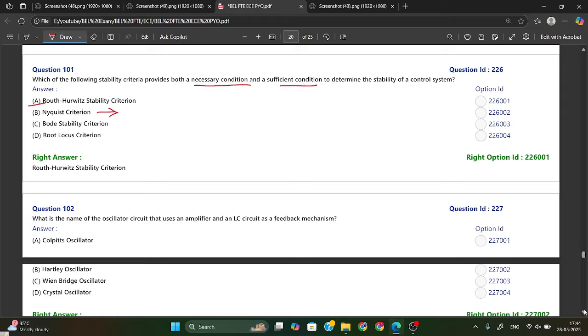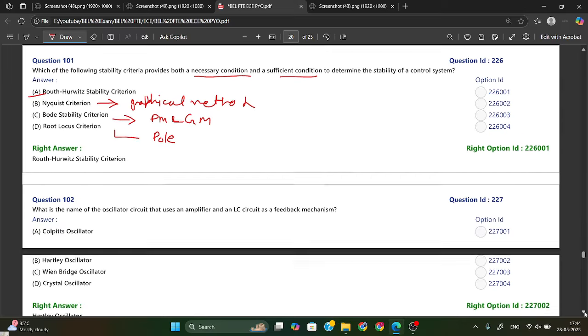If you talk about the Nyquist criterion, it provides a graphical method to determine stability. The Bode stability criterion is also there. In Bode stability, it involves phase margin and gain margin to assess stability. Now the root locus is there. It shows how the poles of the system move in a complex plane. Okay, so this is the function of all these things. From here, option A is your right answer.